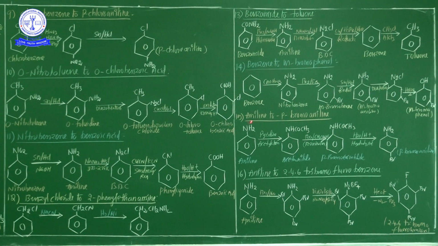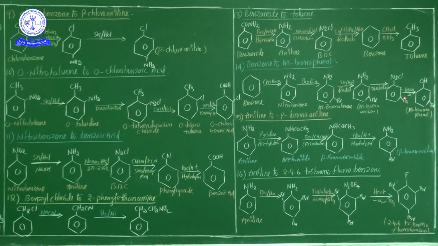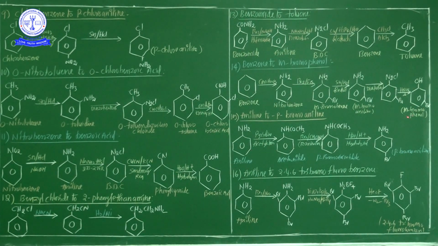See, benzene is an aromatic compound, and this is also an aromatic compound. How is benzene converted into phenol? Through 1, 2, 3, 4 steps. Benzene, next is nitrobenzene. The nitrobenzene, next one m-bromonitrobenzene. Then m-bromoaniline, next one meta-bromobenzene diazonium chloride. This meta-bromobenzene diazonium chloride is finally converted into meta-bromophenol. Clear? This is the 14th one.